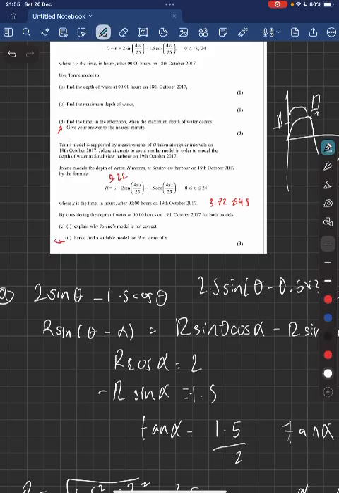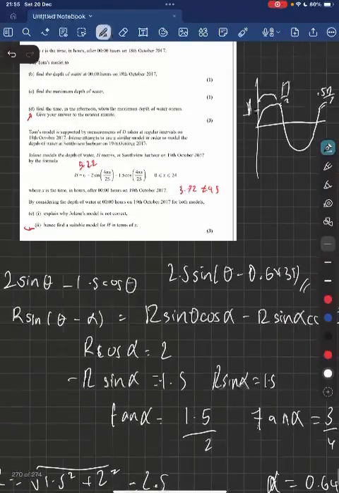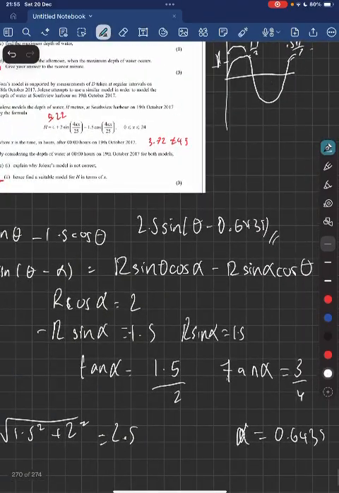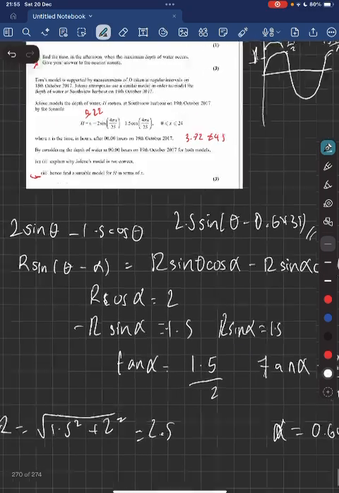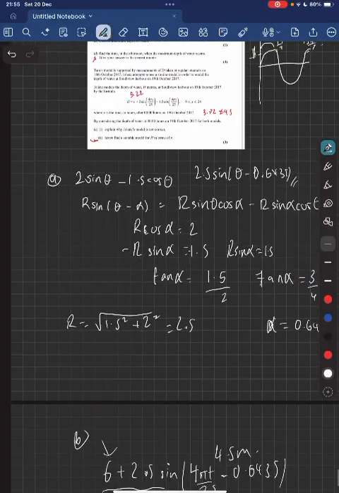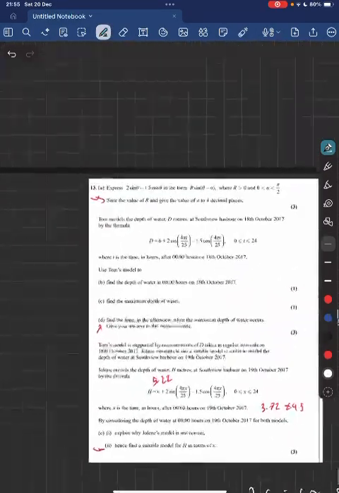Yeah, so now I can say, therefore, r sine alpha is equal to 1.5. Okay, now I can say that. And then tan alpha equals 3 over 4, so alpha equals 0.6435. And then r, as I said, is the magnitude of 1.5 and 2, so it's 2.5.